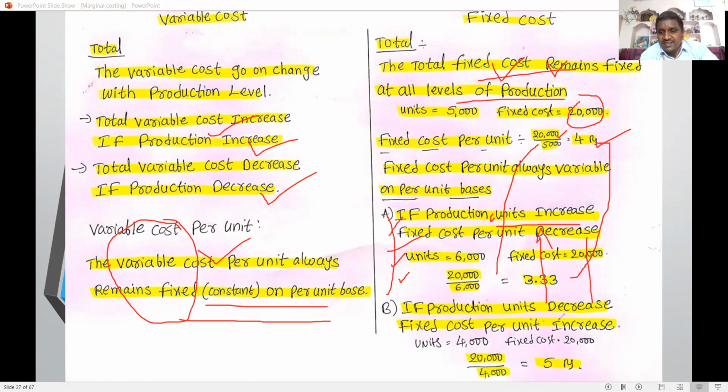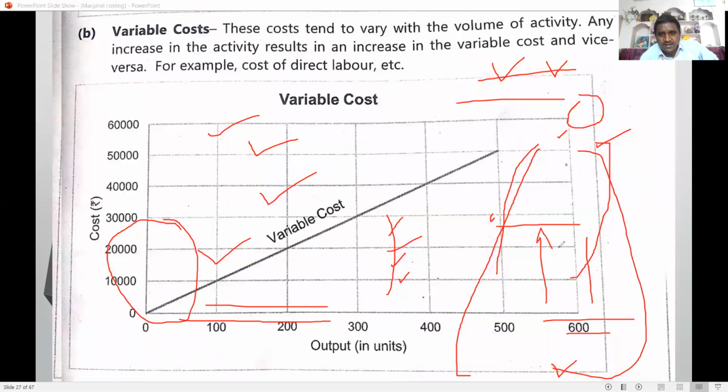If production units are decreased, fixed cost per unit is increased. Suppose units are decreased from 5,000 to 4,000, automatically fixed cost per unit increases from 4 rupees to 5 rupees. This is the feature of fixed cost. Next one, variable cost, then